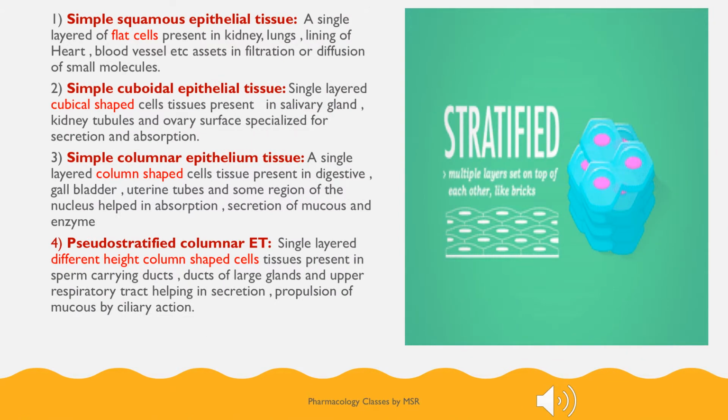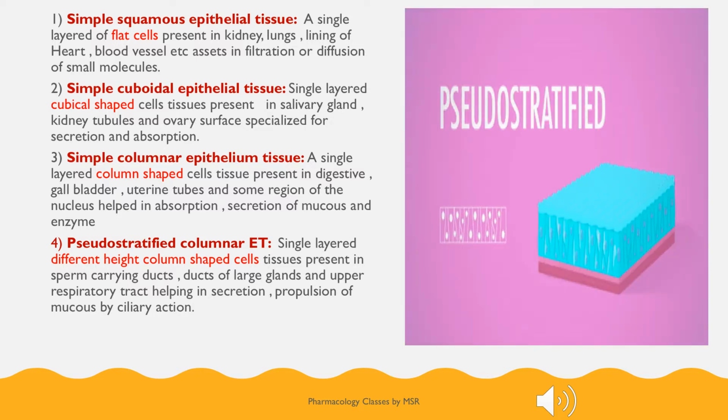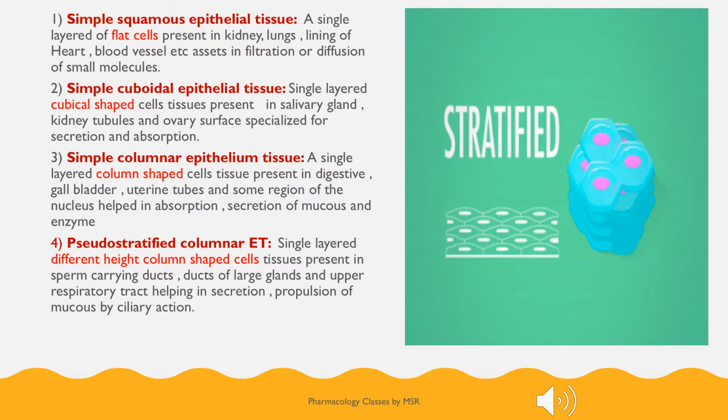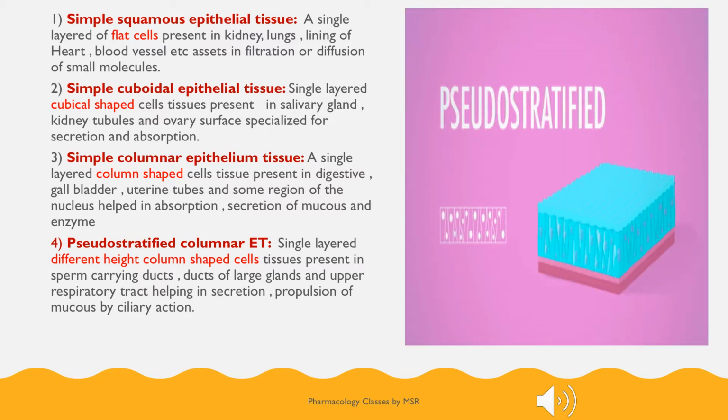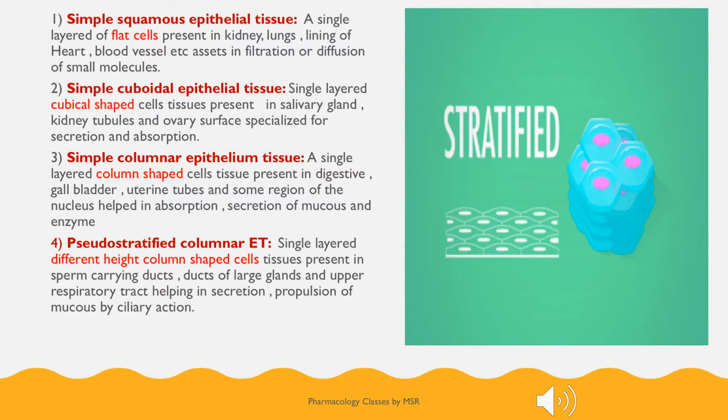So as I have discussed, anywhere simple epithelium means they have a single layer. Squamous indicates presence of flat cells, flat shaped cells. So in a simple squamous epithelium, they have a single layer of flat cells. Usually they are present in the kidney, lungs and the linings of the heart, blood vessels, etc., which help for the process of filtration, diffusion of small molecules, etc.